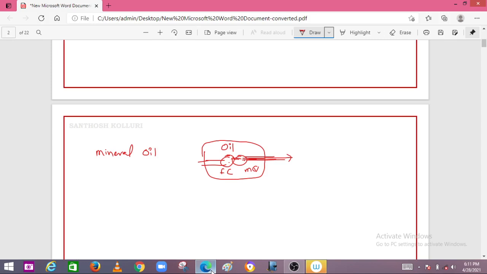Due to this arc, the oil inside this chamber is going to be vaporized and decomposed into gases.